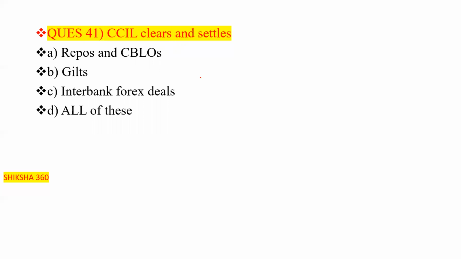First, what is CCIL? CCIL stands for Clearing Corporation of India.